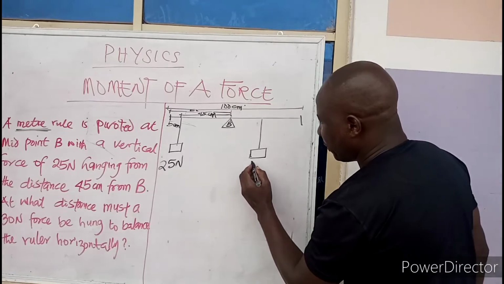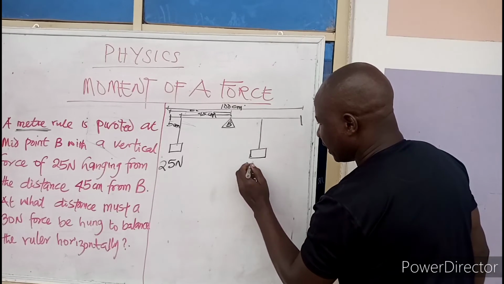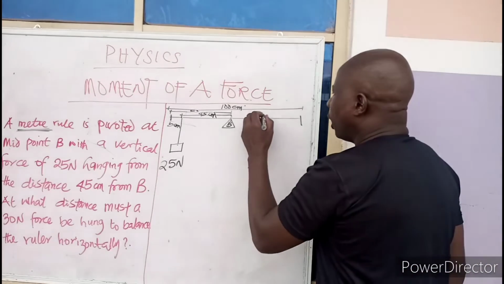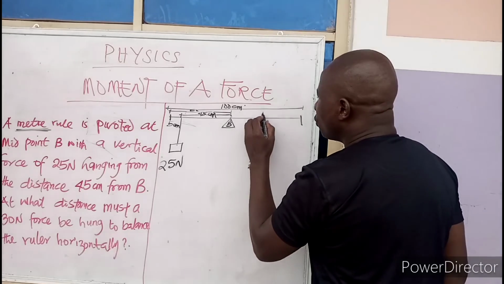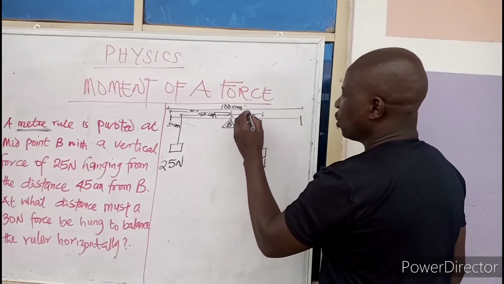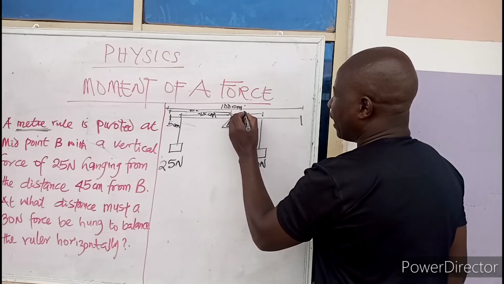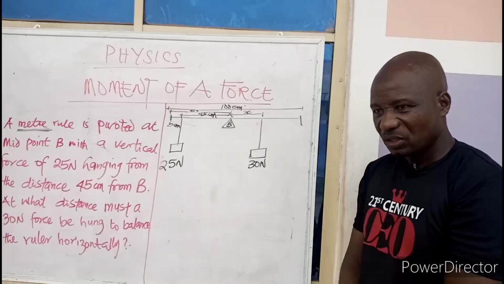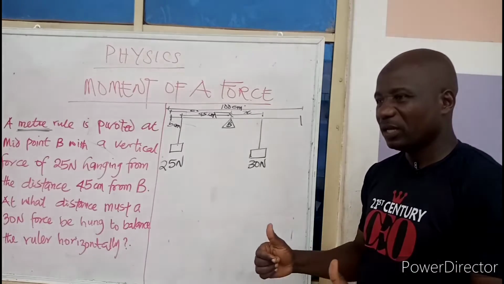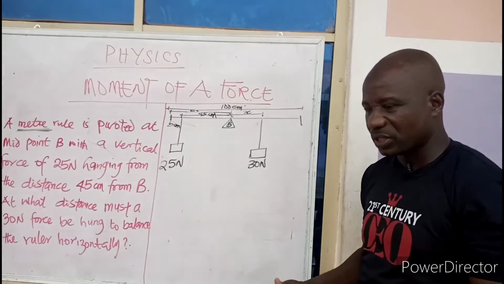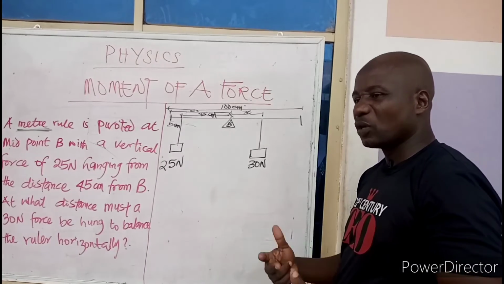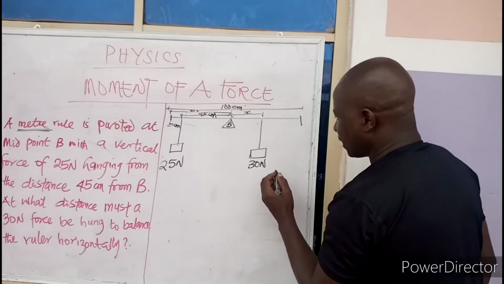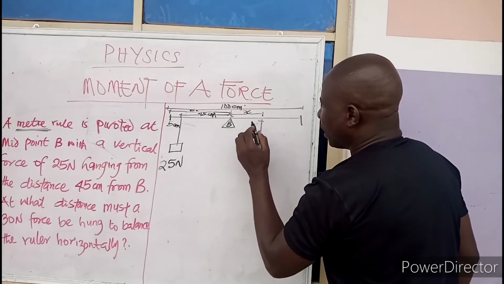So what is the weight? 30 Newton. Very beautiful. So it's bigger than this. So this is 30 Newton. I don't know where to place it. Call from where you are placing it to where you are having your support, call it X. Class, if you do this, you are on your way to getting the correct result. Because at times in some questions, they will ask you to draw the forces. Now, you can see that this is my perpendicular distance.